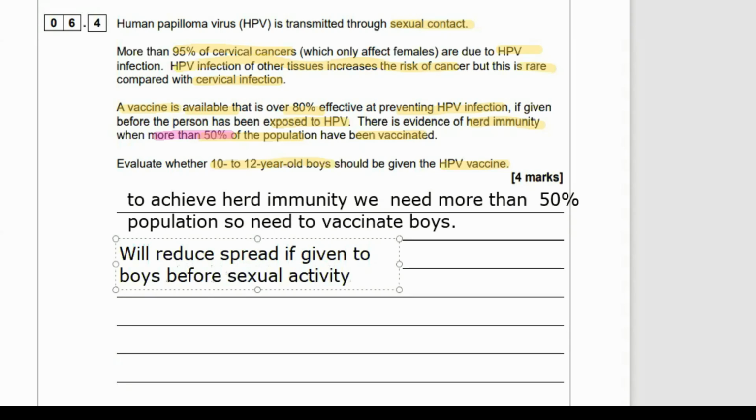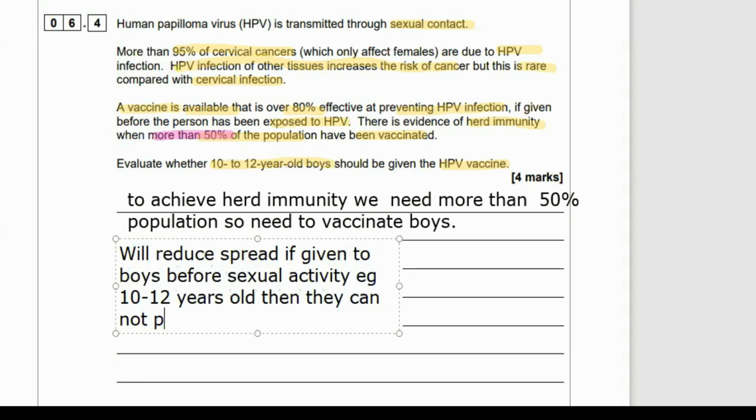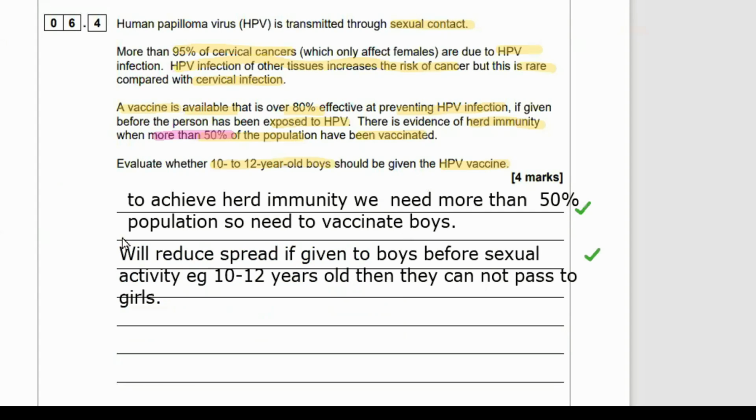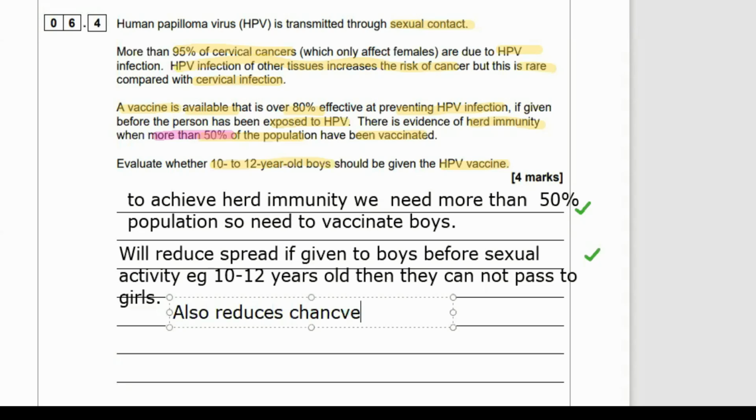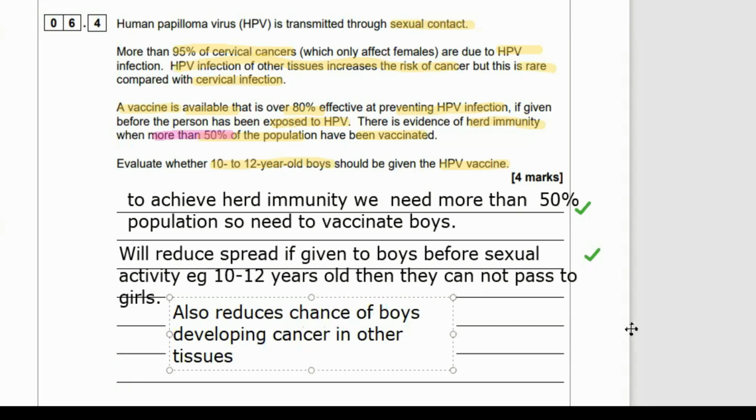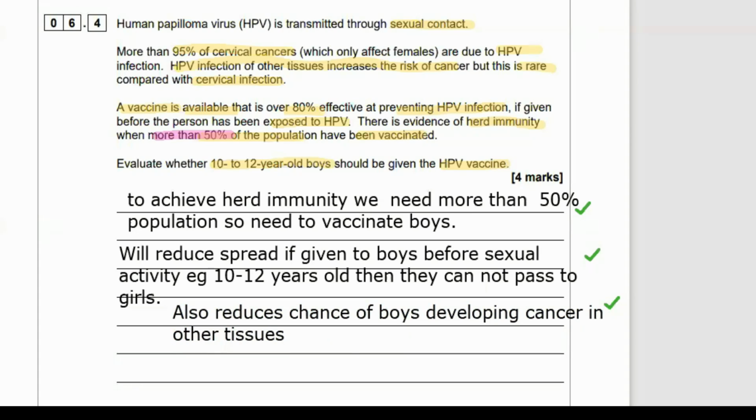Also, if we vaccinate the boys, it's going to reduce the spread if given to the boys before they get sexually active. So a boy with HPV virus will not be able to pass it to a girl if we vaccinate them at the age of 10 to 12. That's a key age to do the vaccinations before most people are sexually active. So that's a good point to vaccinate them. Then you wouldn't say vaccinate 25-year-old boys because by then they might be sexually active. Also, another element is that it protects the boys from cancers in other tissues, not to do with cervical cancer. But remember, this is rare, so this is only a minor benefit, but it's still a benefit when you're writing an evaluation. So it also reduces the chance of boys developing cancer in other tissues.